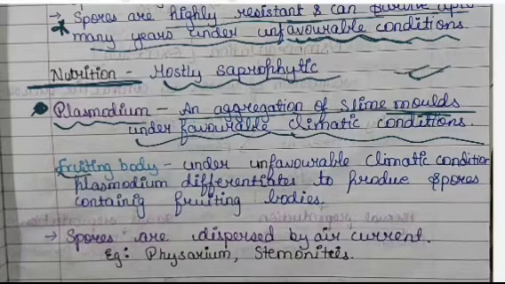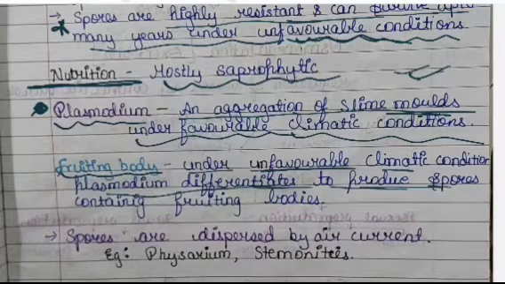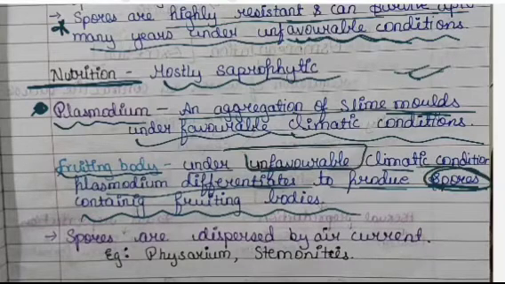Now fruiting body, so it is basically under unfavorable climatic condition, plasmodium differentiate to produce spores containing fruiting bodies. Now the dispersion of the spores can be done through the air currents.